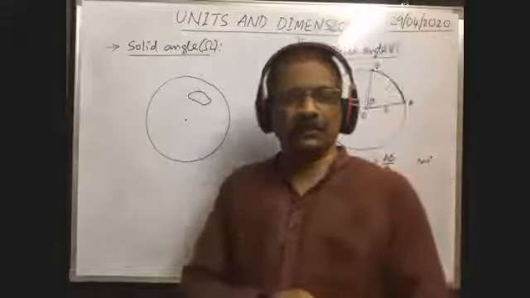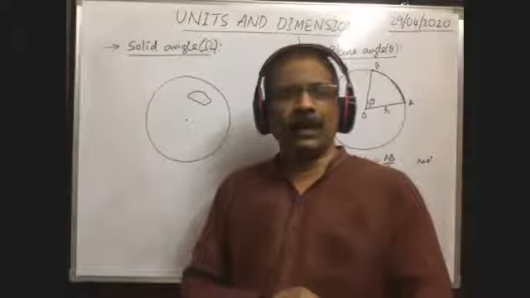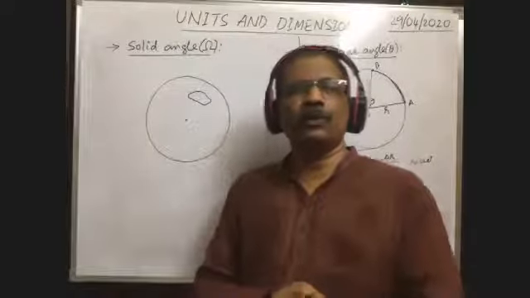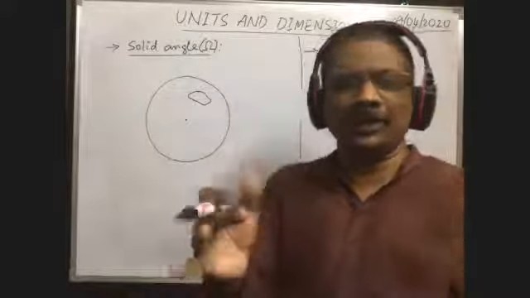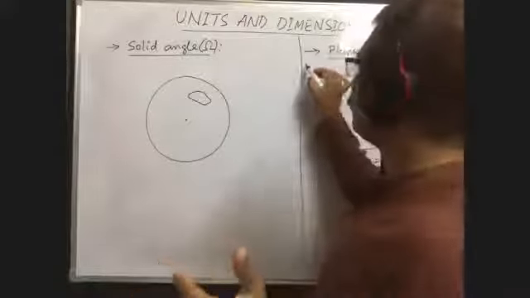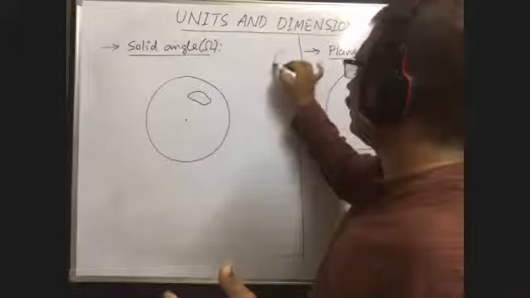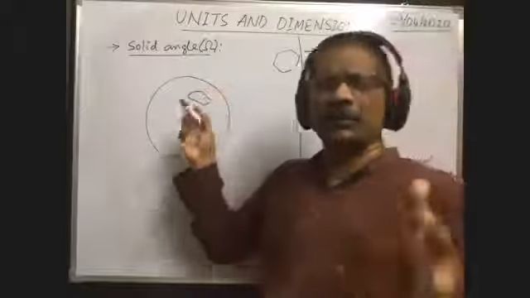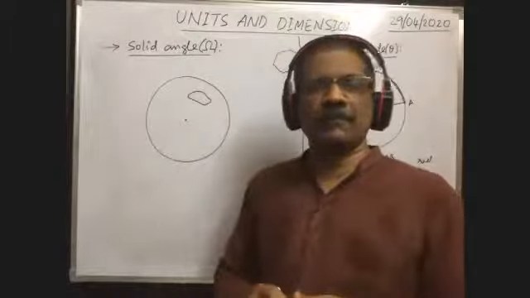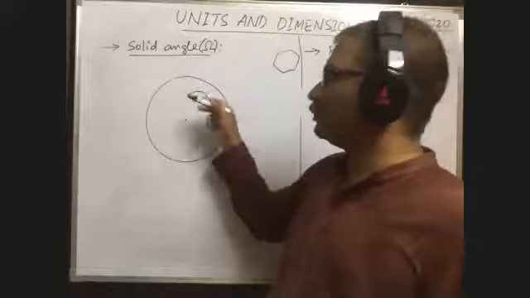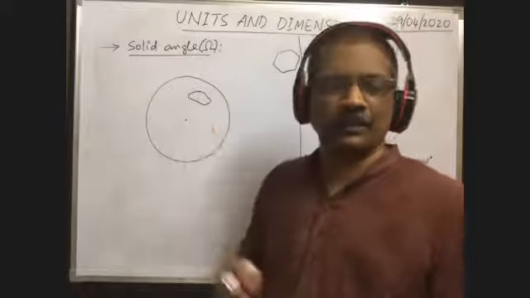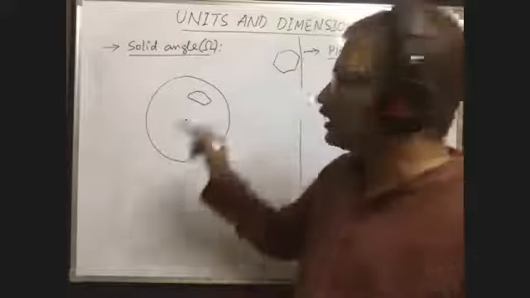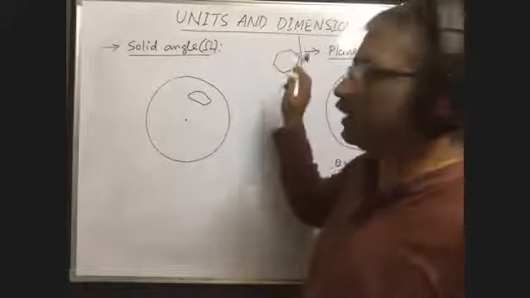The patch on the football is like this, but on the surface of the sphere you can imagine any arbitrary shape. In case of football, you get the shape of the patch like this, whether it is black or white.